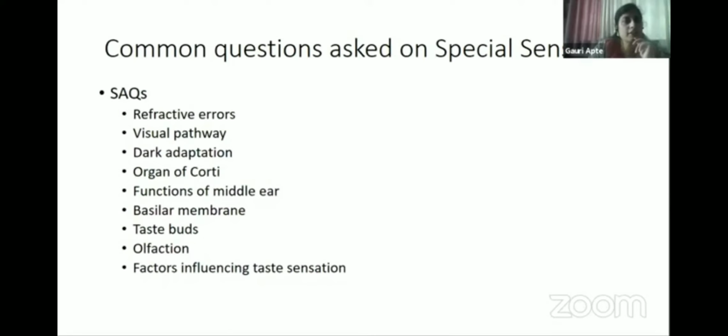Dark adaptation can be asked. In case of ear, organ of Corti, functions of middle ear, basilar membrane can be asked. Taste and smell, taste buds, olfaction, factors influencing taste sensation can be asked. So these are the common short notes asked in the special senses.